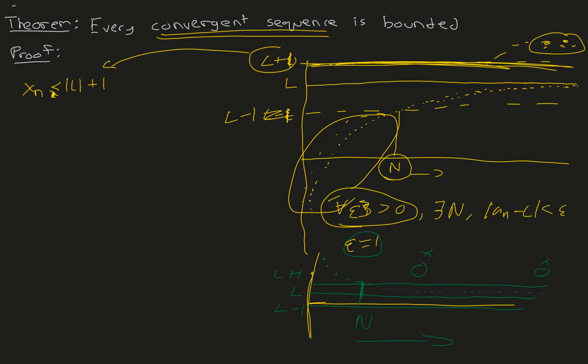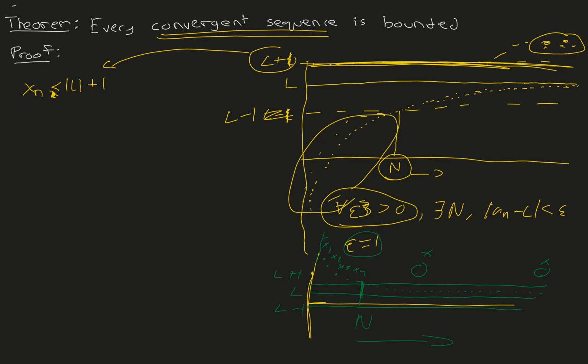But in this green sequence, L plus 1 is not good enough of a bound for us, because we see this x1 right here, we see this x2 right here, we see this x3 and x4, which are all greater than L plus 1, and therefore L plus 1 can't be a bound here, because remember, a bounded sequence is a sequence in which all the terms of the sequence are contained in this interval. So if we choose L plus 1 as a bound, it does not contain all the sequence terms.